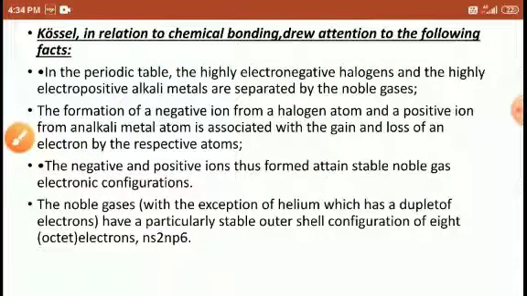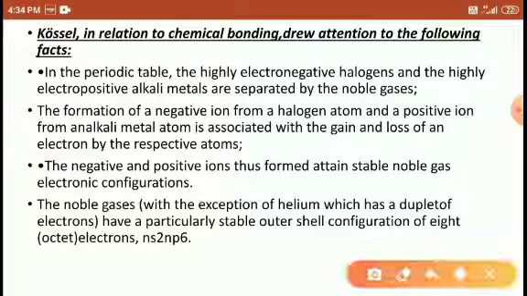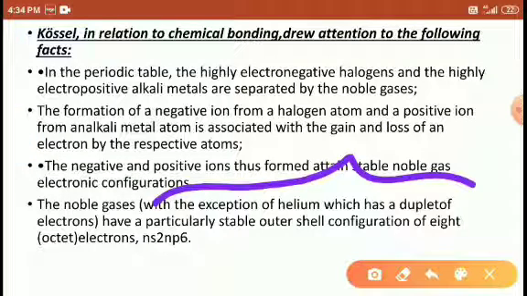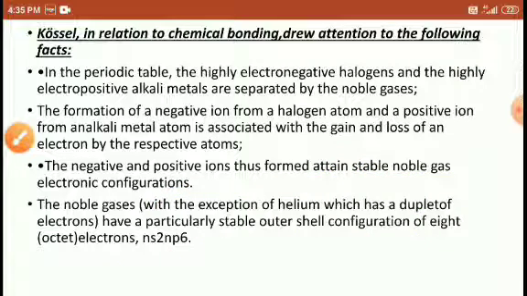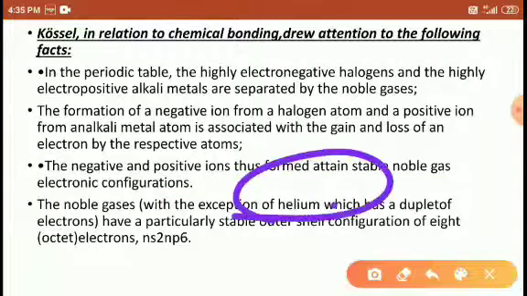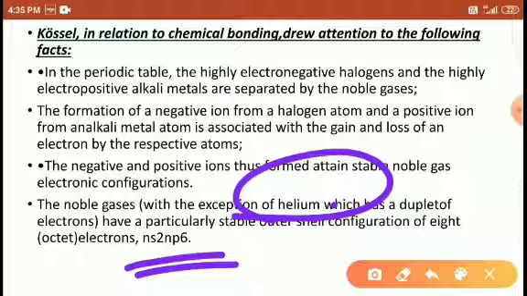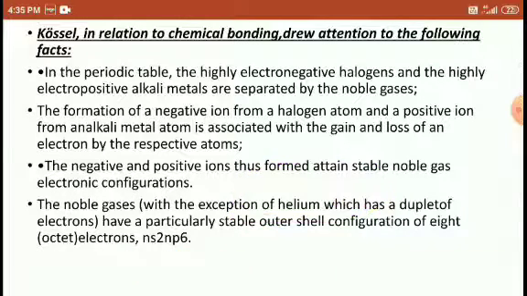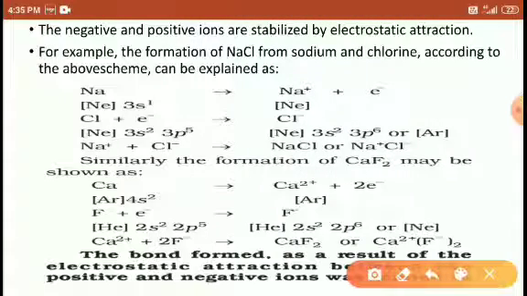The noble gases, with the exception of helium, which has a duplet, have the outer electron configuration of an octet, ns2 np6. Except for helium, which has only 2 outermost electrons, all the noble gases attain the ns2 np6 configuration, that is, 8 electrons. So negative and positive ions are stabilized with these electron configurations.